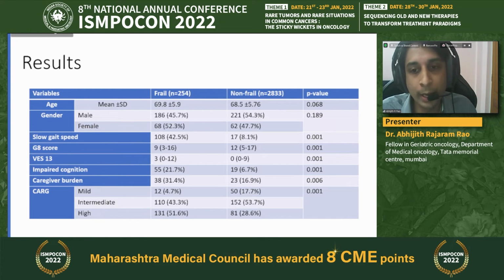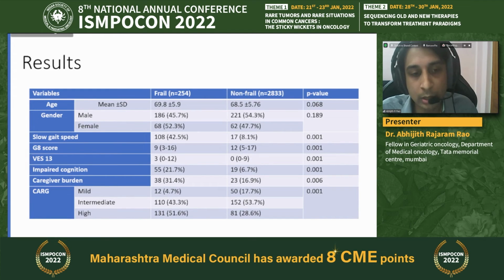The frail group had a lower G8 score, which is a screening tool. The median score was 9 compared to 12 in the non-frail group. They had a higher score in the VES-13, which is Vulnerable Elders Survey 13, and they were more likely to have cognitive impairment. We found that nearly 22% of them had cognitive impairment when compared to only 7% in the non-frail group, and the caregiver burden was also high among the patients who were frail.